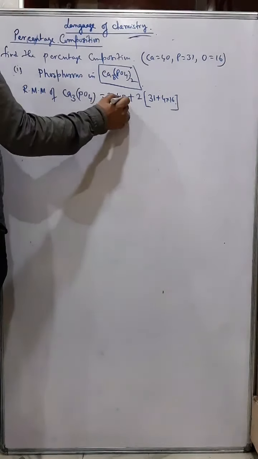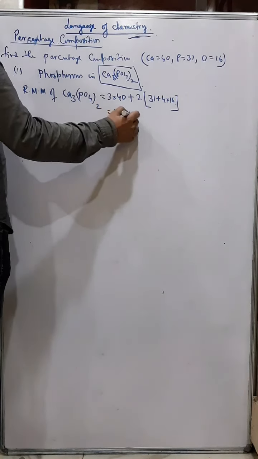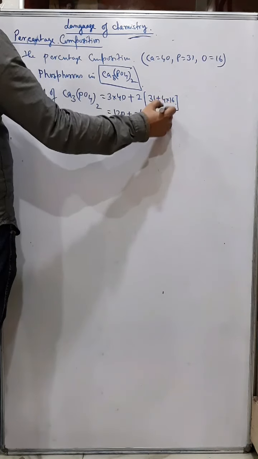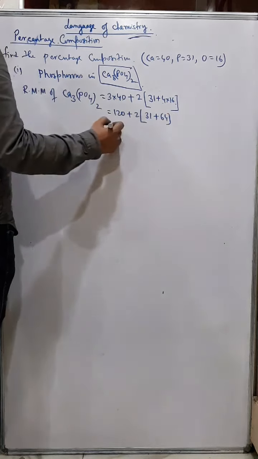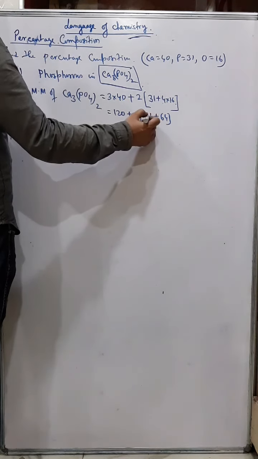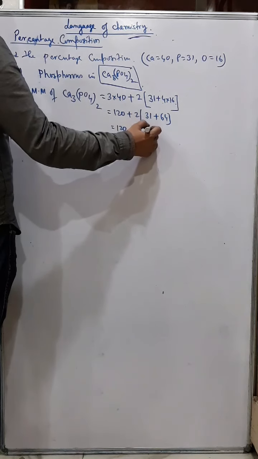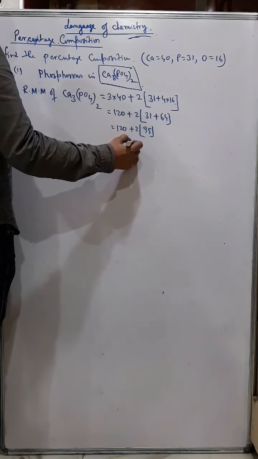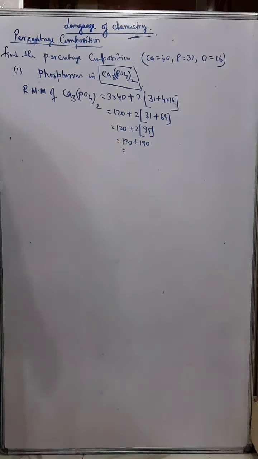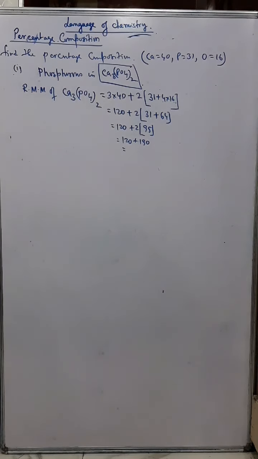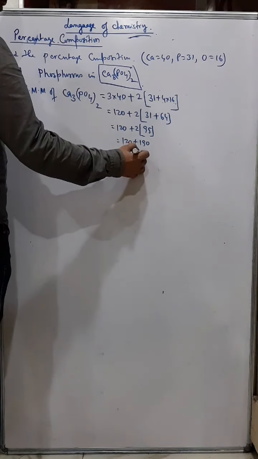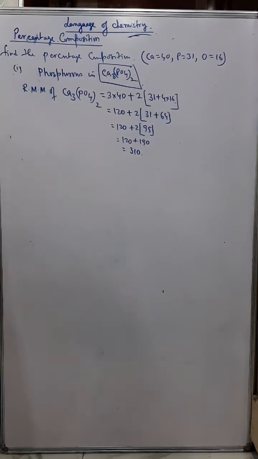So how much did you get? 40 into 3 is 120, and 2 into 95 is 190, so 120 plus 190 gives 310 AMU.